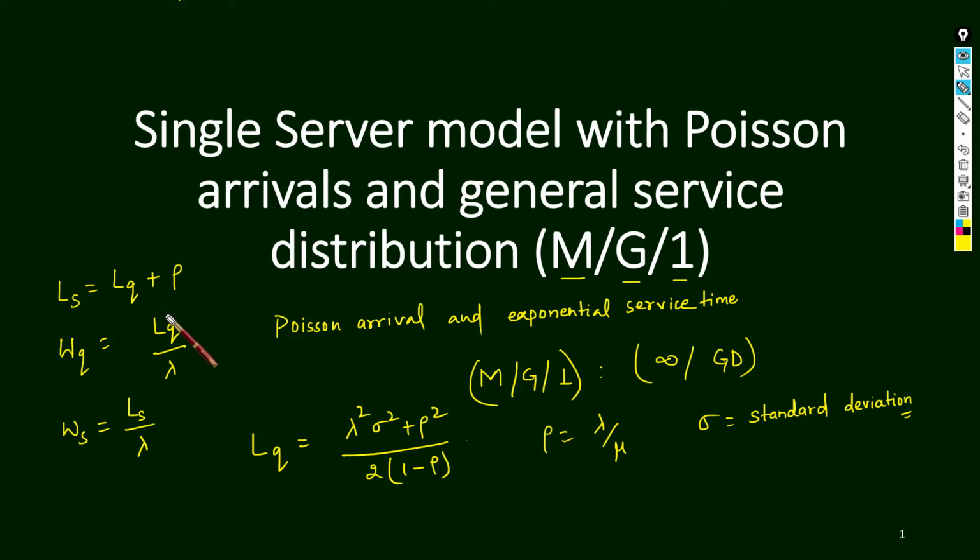Ws is the waiting time in the system, Wq the waiting time in the queue, Ls the length of the system, and Lq the length of the queue. Clear? Let us see some examples.